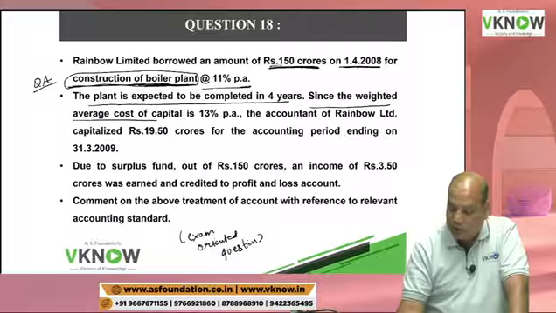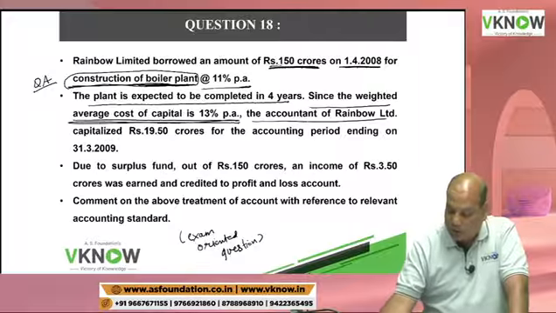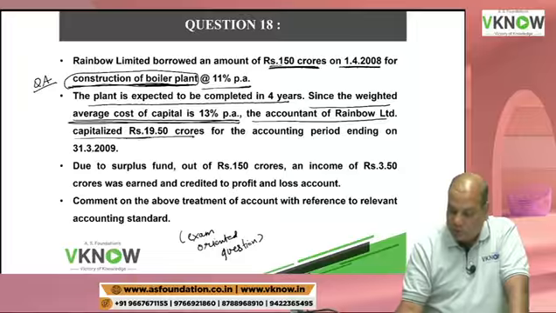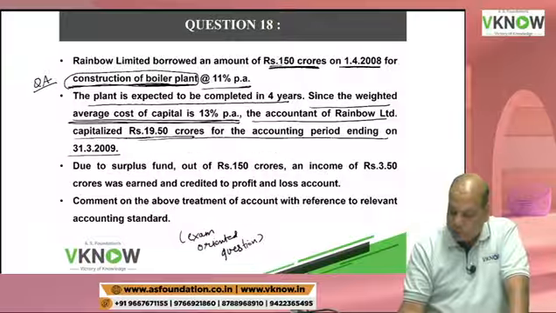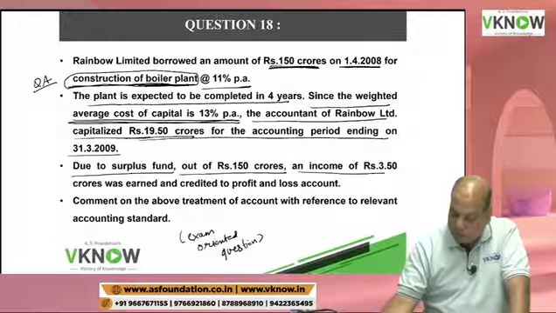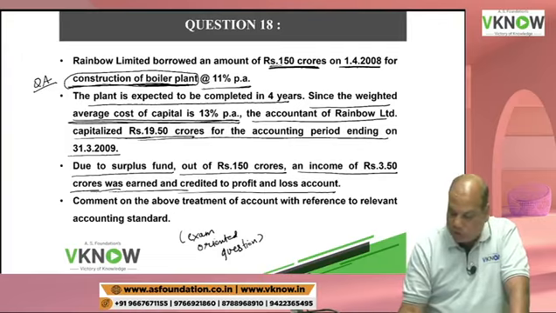Since the weighted average cost of capital is 13% per annum, the accountant of Rainbow Limited capitalized rupees 19.50 crore for the accounting period ending on 31st March. Due to surplus fund out of rupees 150 crore, income of 3.50 crore was earned and credited to P&L account.